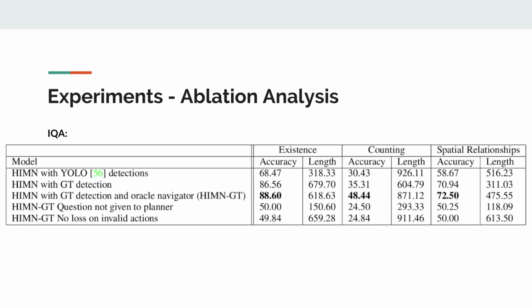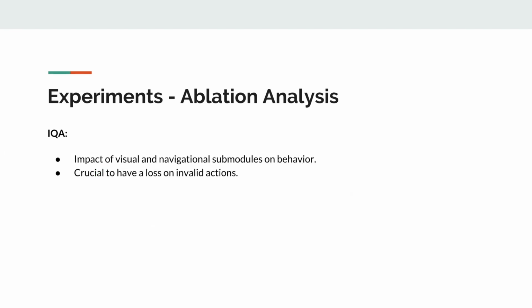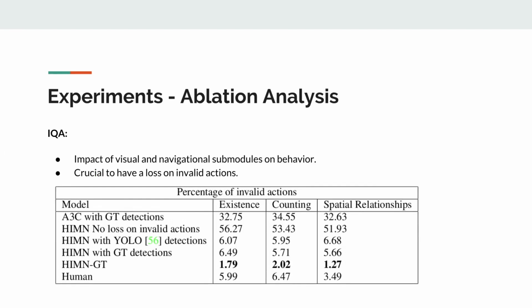its behavior. Lastly, they test a system without using the loss on invalid actions. This causes a massive performance drop, even with ground truth for navigation and vision. They analyze invalid actions further, showing just how important they are to training. Failed actions are due to navigation failures, failing to see an obstacle, or interaction failures, trying to interact with something too far away or otherwise impossible.